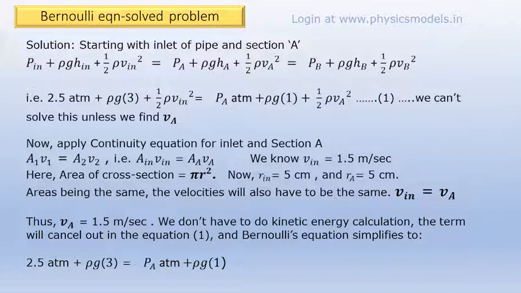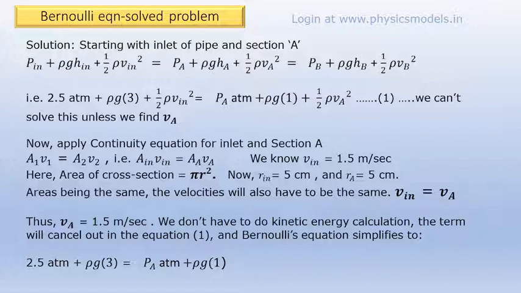Write the Bernoulli's equation for inlet and for section A. You will have 3 terms on the left and 3 terms on the right. Put the correct subscript. For the left hand side, P inlet is 2.5 atmospheres, given in the problem, plus rho g into H inlet. H inlet is 3 meters from the datum plane, and plus half rho V inlet whole squared. We keep it like that for now.